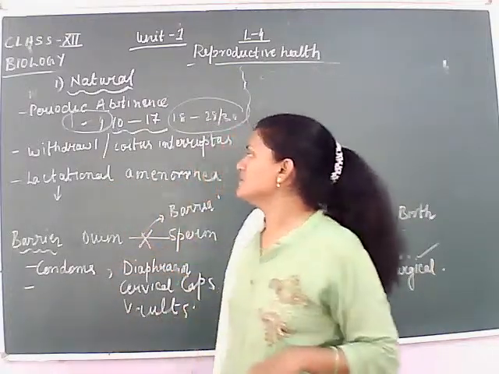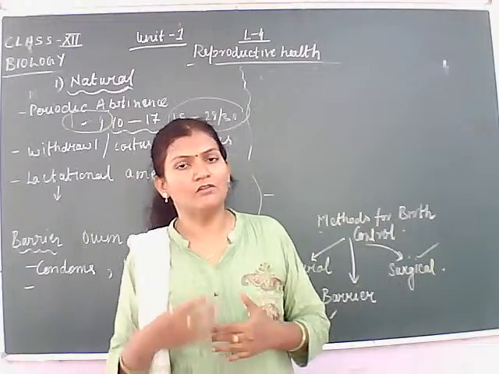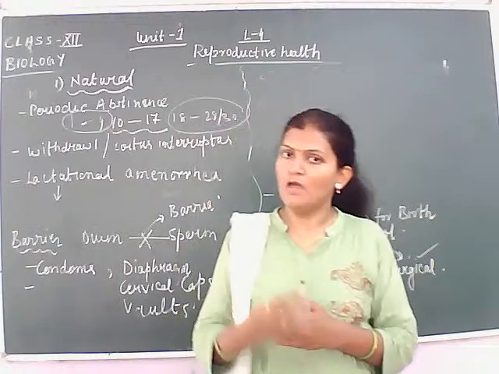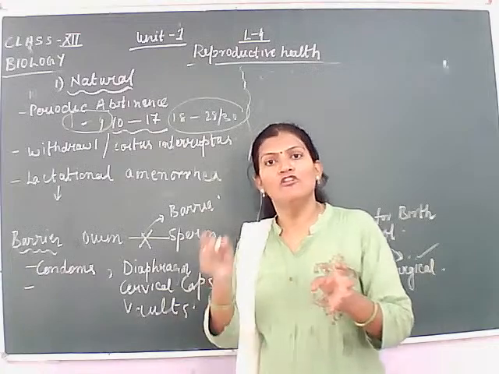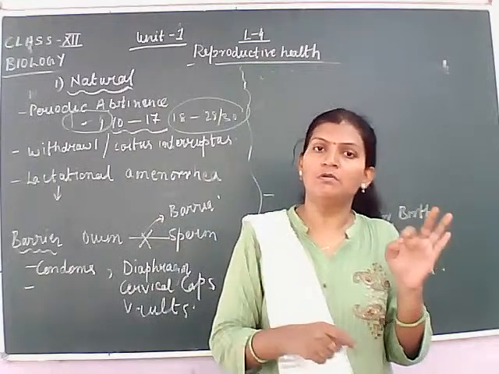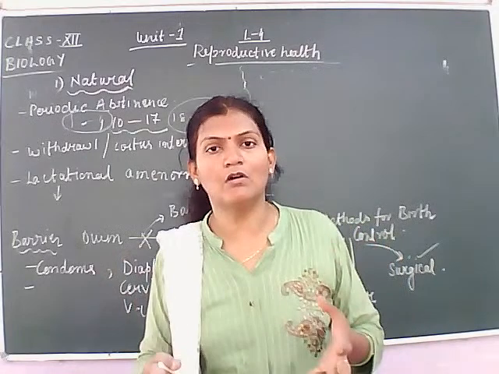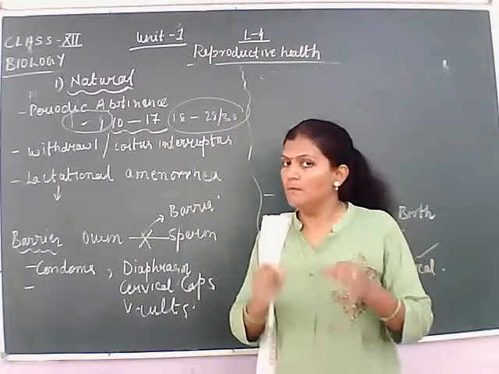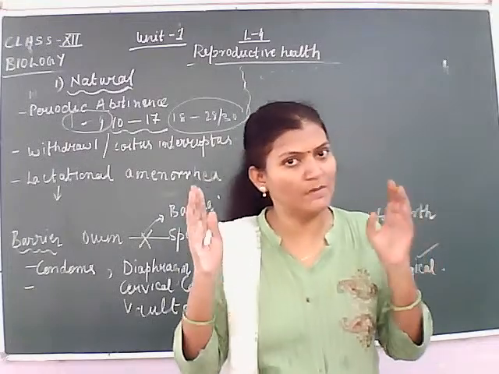This is double R. Lactational amenorrhea means, see, what happens after a female delivers the child, the child is breastfed. If the female decides to feed the baby for a longer period of time, then there are certain hormonal changes inside the body because of which the process of ovulation is very less or nil, meaning the ovum will not come out and the process of menstruation will be absent.